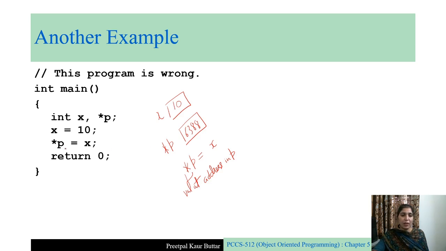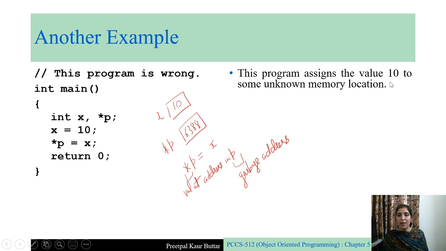And in the next statement, what are we doing? We are changing the value at address in p to x. So what is the address in p? The address in p is a garbage address. We do not know whose address is there in p. The unknown address is there in p. We do not know whose address that is, but we are changing it. This is wrong, right? We are changing some unknown address. This program assigns value 10 to some unknown memory location, right?